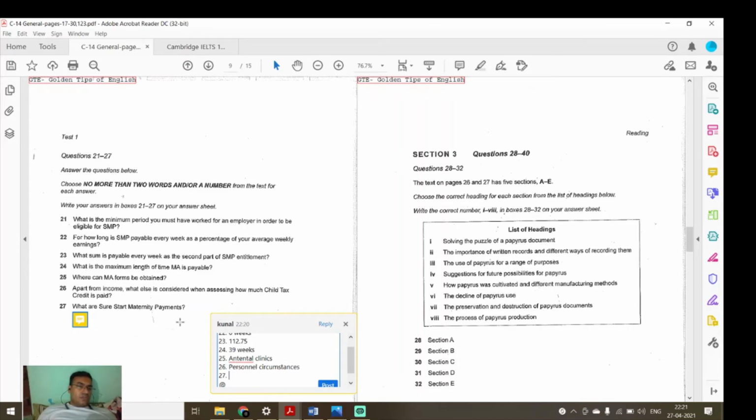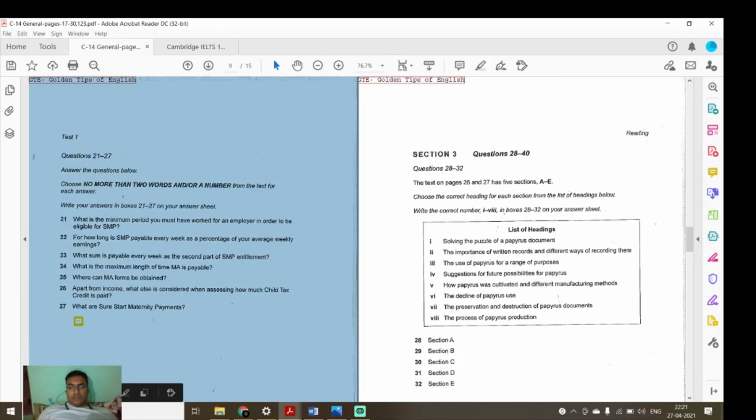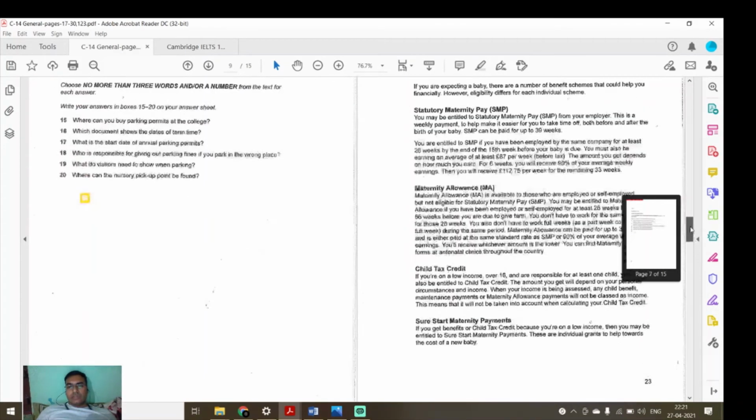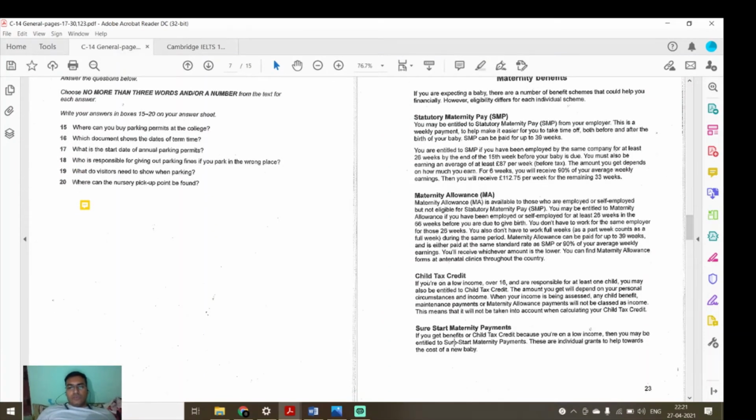What are Sure Start maternity payments? Okay. If you get benefits or child tax credit because you are on low income, then you may be entitled to Sure Start maternity payments. These are individual grants to help towards the costs of a baby. So what is a Sure Start maternity payment?